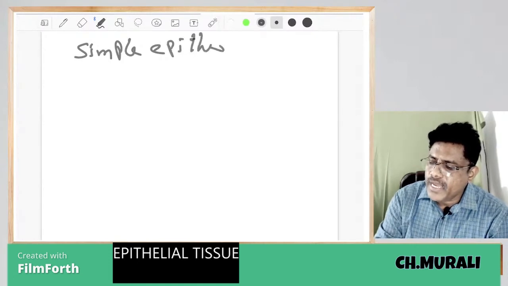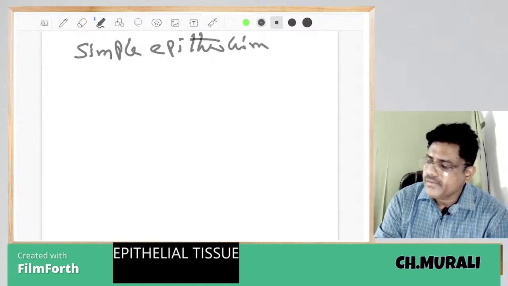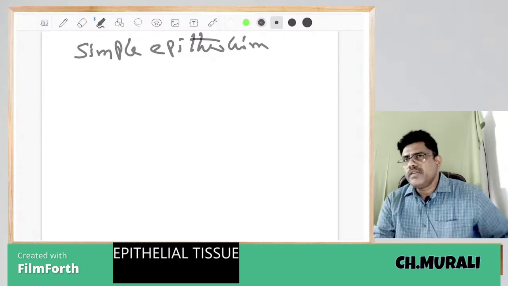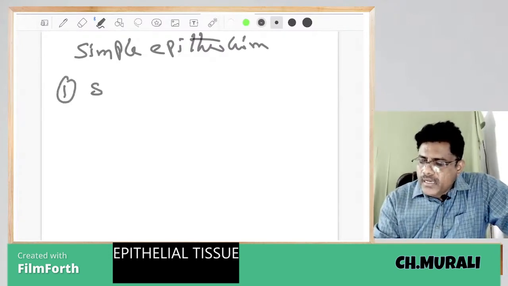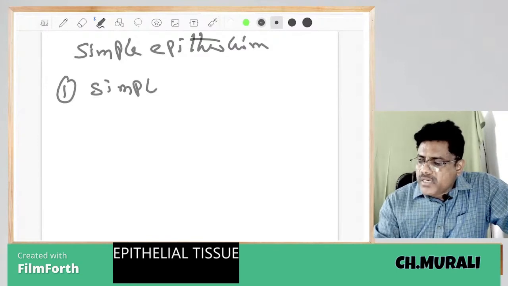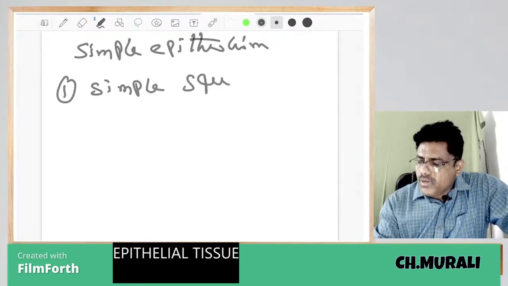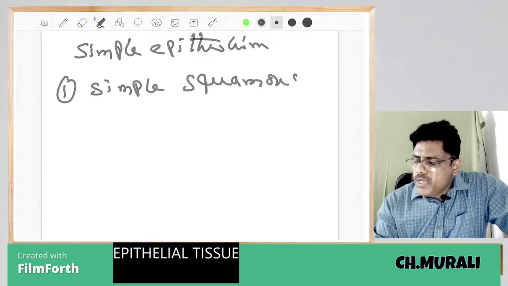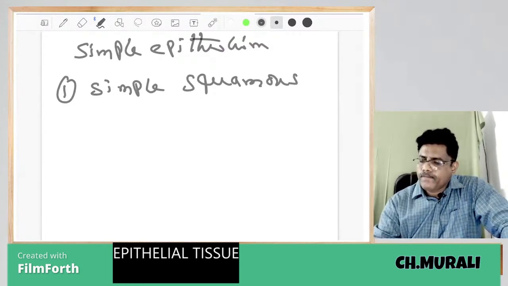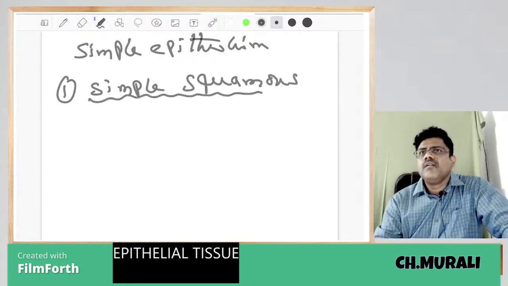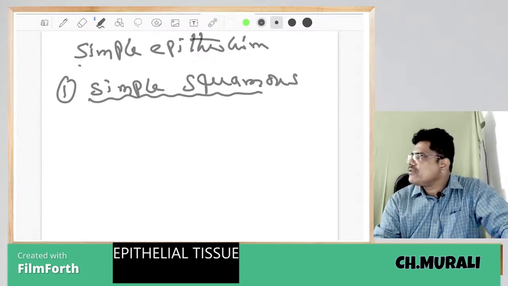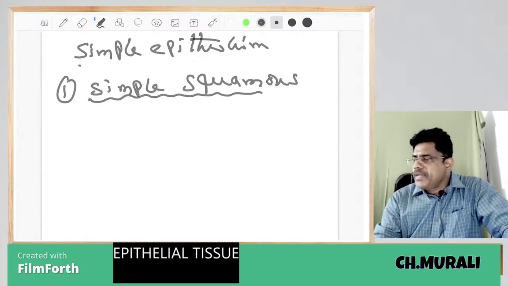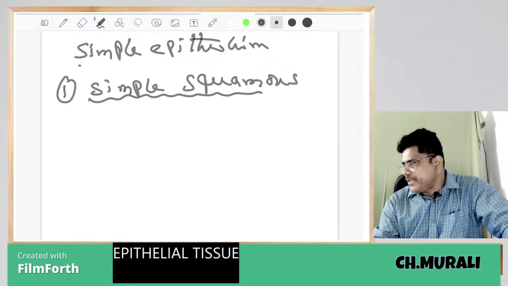Simple epithelium is of many types, amma. First one is simple squamous epithelium.